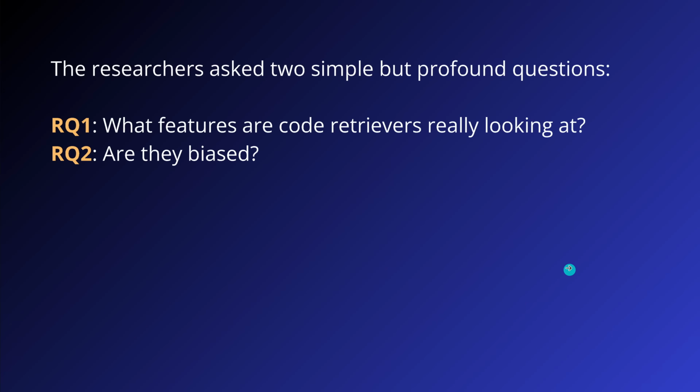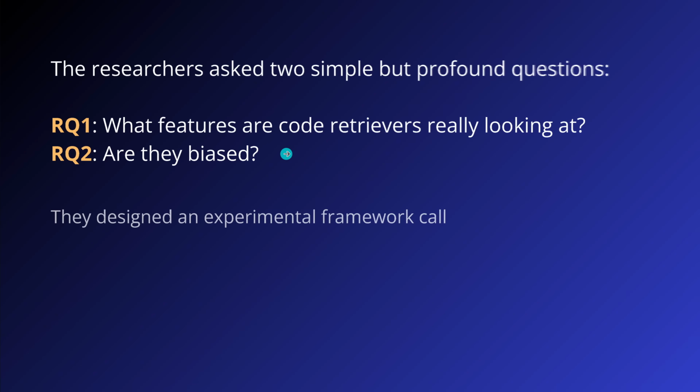So let's start. Researchers asked two simple questions. Hey, what features are code retrievers really looking at if they try to find the right code sequence for my task? And the second one was, are those code retrievers, are those code AI systems, in any way biased? And what a surprise, the answer is absolutely.